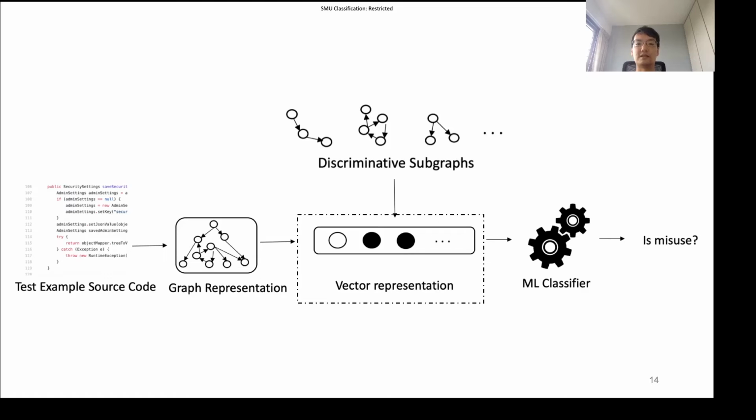Next, our goal is to be able to classify new unseen examples at testing time. Therefore, given a testing example's source code, we want to represent it as a graph, and then subsequently as a vector so that we can pass it to a machine learning classifier.